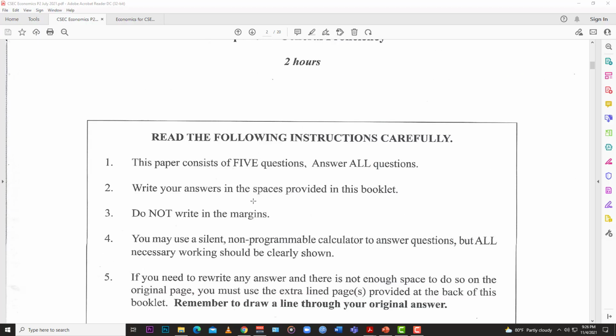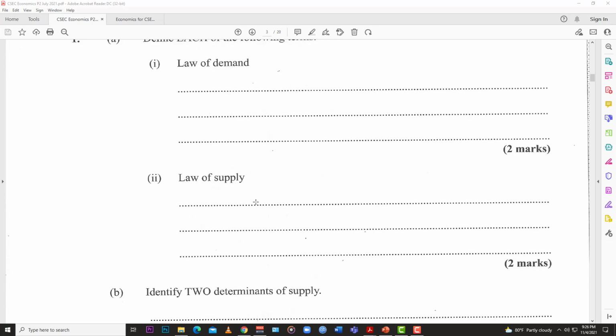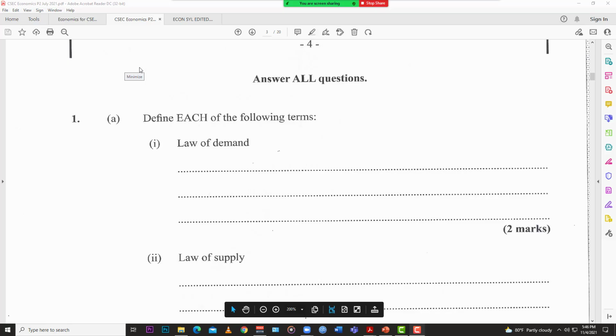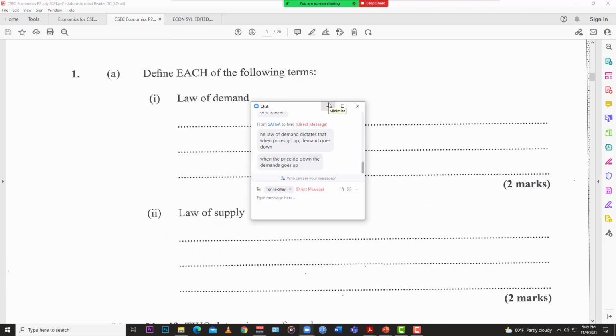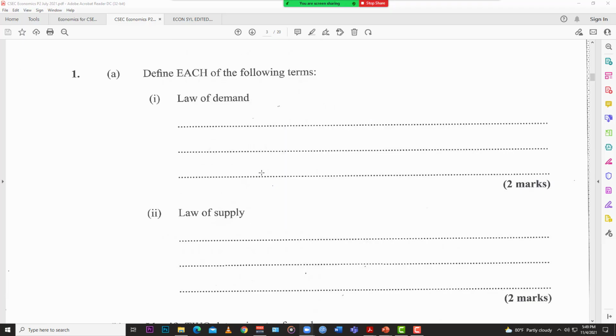All right, so on to number 1 of this paper. Today we are going to be looking at the May-June 2021 Paper 2, number 1. Number 1 reads: define each of the following terms. We have the law of demand, and then we have the law of supply.